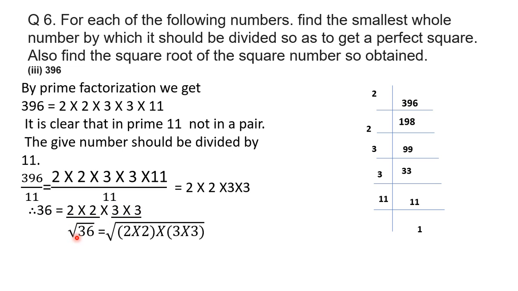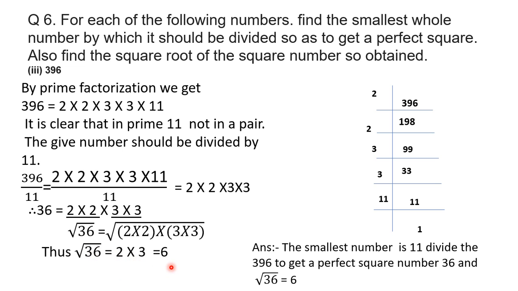So we can write square root of 36 is equal to square root of 2 into 2 into 3 into 3. From this, one 2 will come out of the square root sign. Again from this pair, 3 will come out. So we get 2 into 3 is equal to square root 36, or we can say square root of 36 is equal to 6. So the smallest number is 11, by which 396 is divided to get a perfect square number 36, and the square root of 36 is 6.